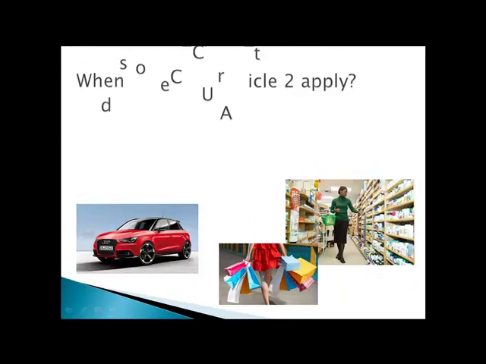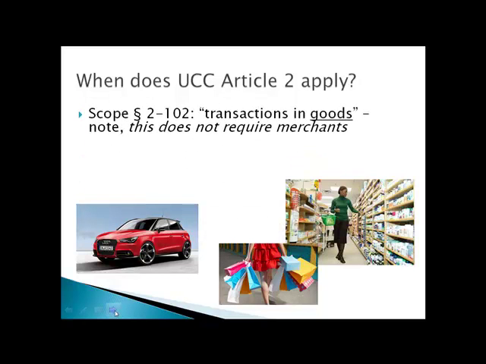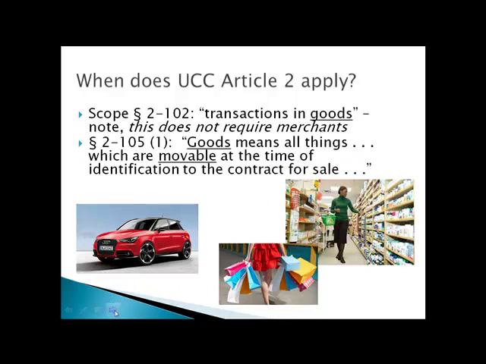So the first thing you need to ask yourself is, when does Article 2 apply? And the answer is anytime you're dealing with a transaction in goods. Goods are defined in the code as anything that is movable at the time of identification to the contract for sale. So Article 2 applies anytime the contract deals with a transaction in goods.